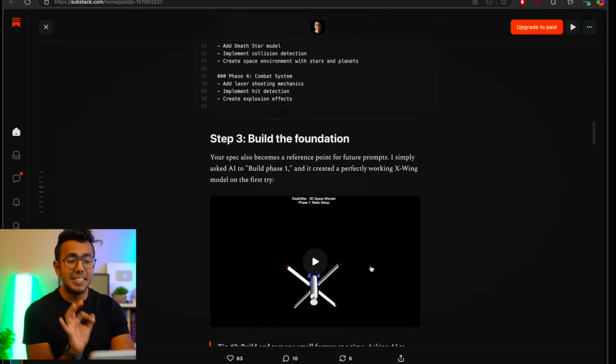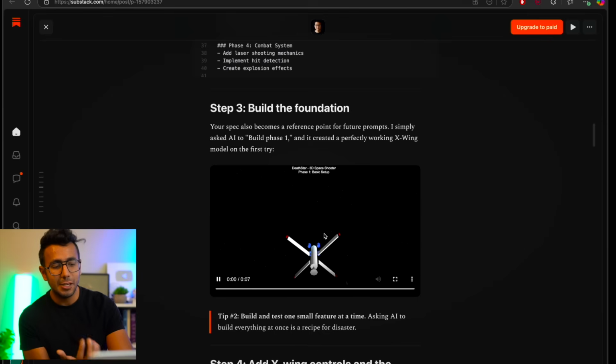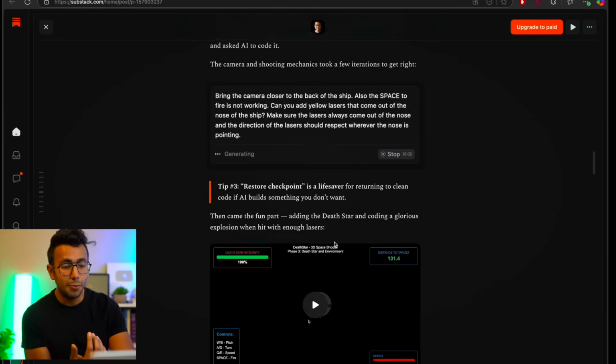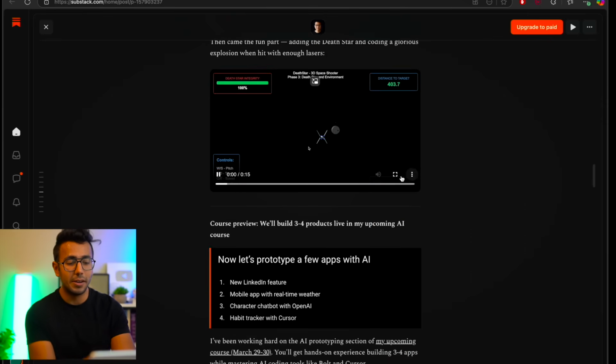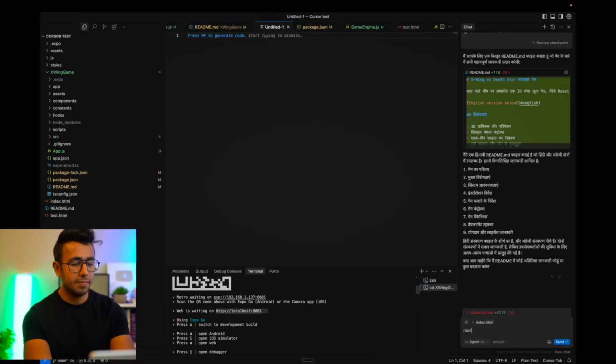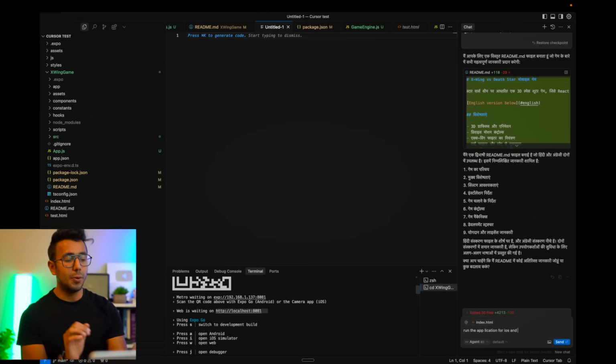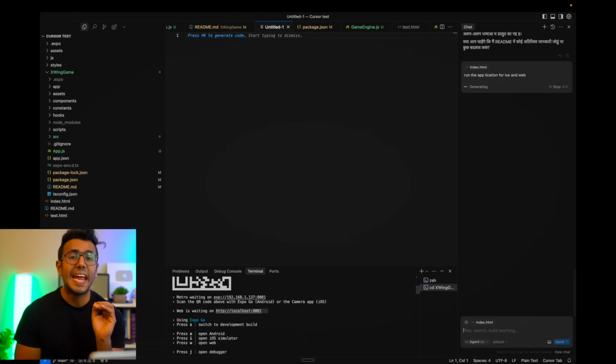And Peter has given a step-by-step demo as well. For example, in phase 3, you will see something like this. In phase 4, finally, you will see the game finally being ready. I can just type in my cursor chat, run the application for smartphone. Since it's React Native, I can say iOS and web. So it will use a library called Expo.